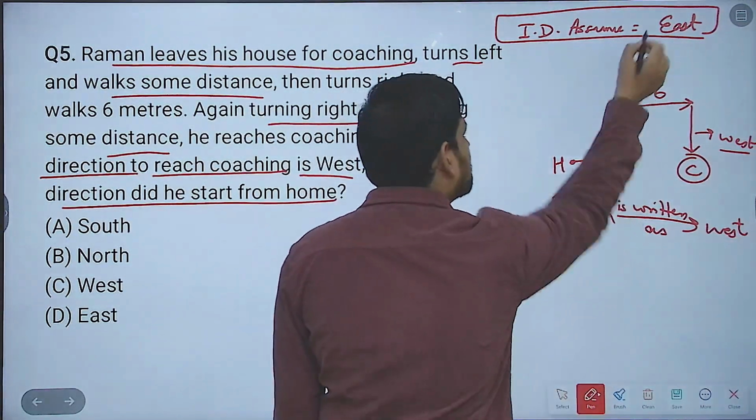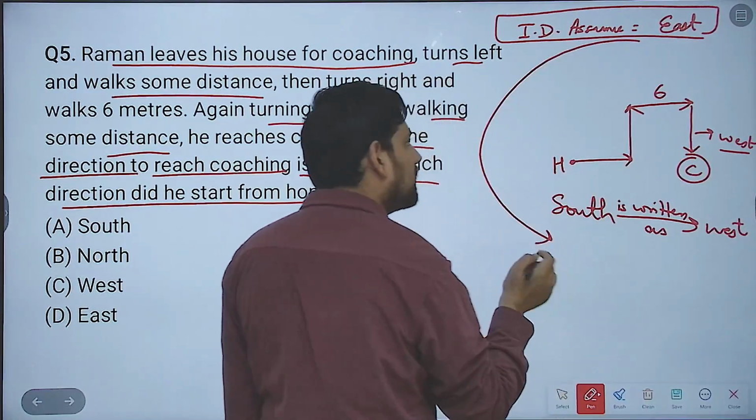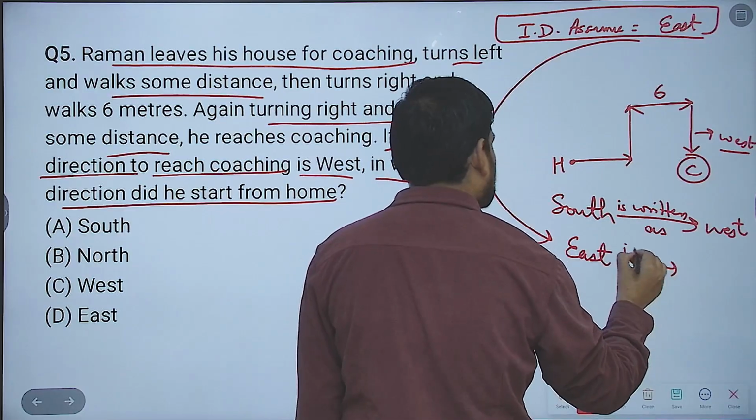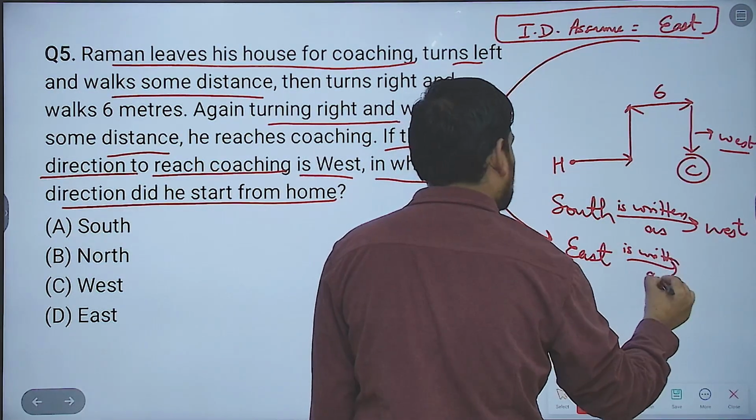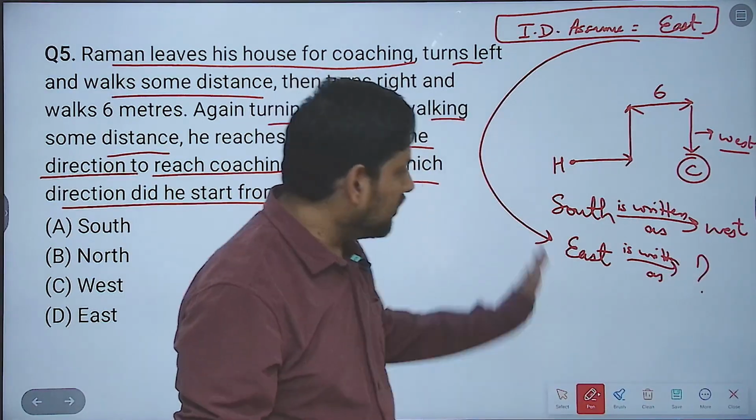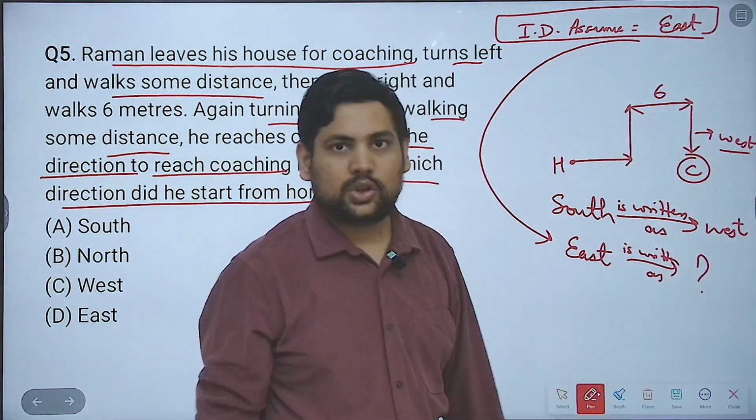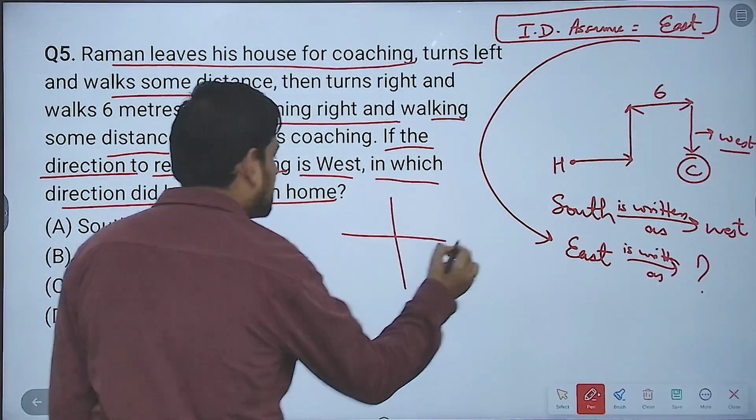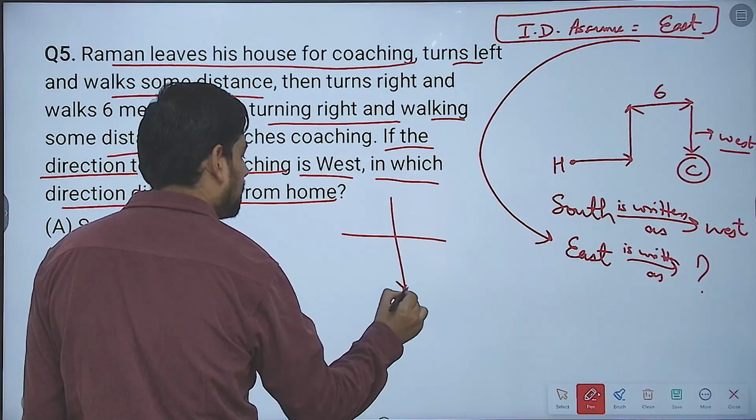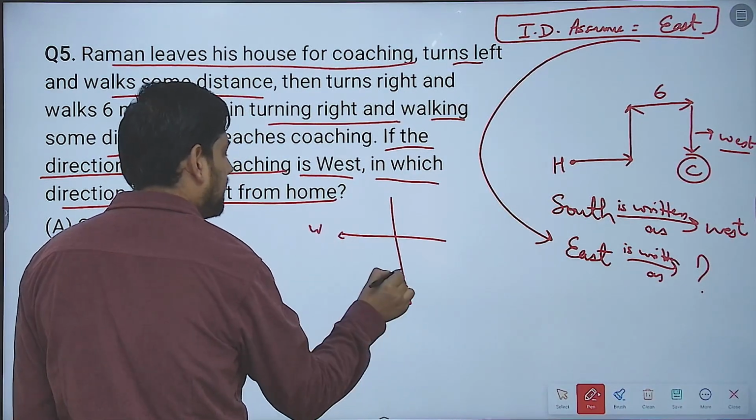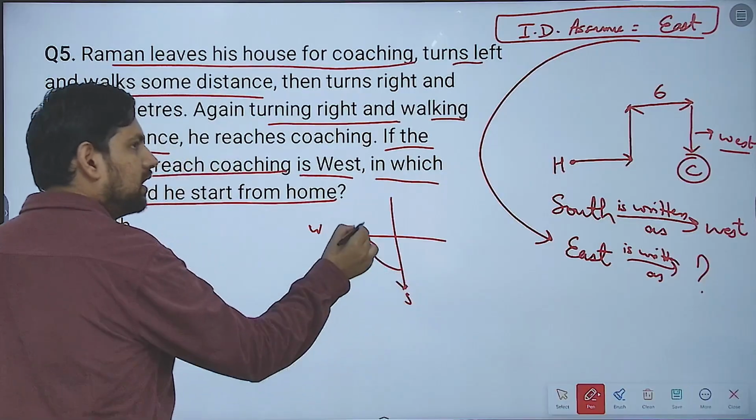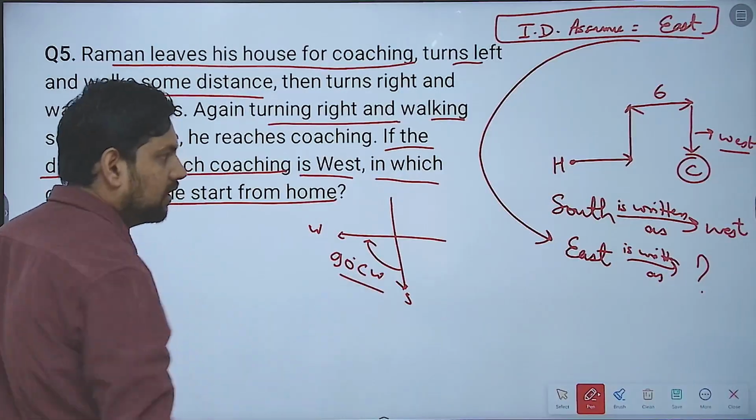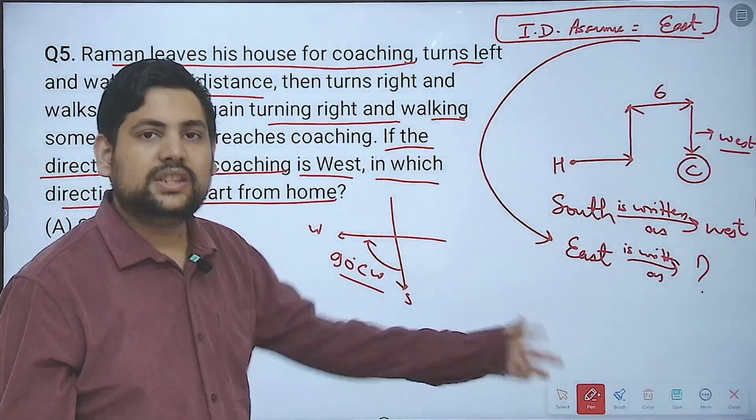Then the question becomes what? Whatever is the initial direction, now you will find the original initial direction. So you will write, east is written as what? If south is written as west, then east is written as what? This becomes our question. So south is written as west. What is this direction? This is south. Now south is written as west. What is this angle? This is 90 degree, clockwise or anti-clockwise? Clockwise. So south is written as west, then east will be written as what?